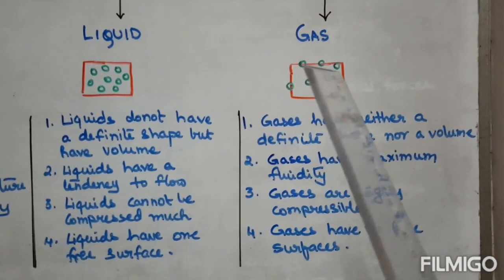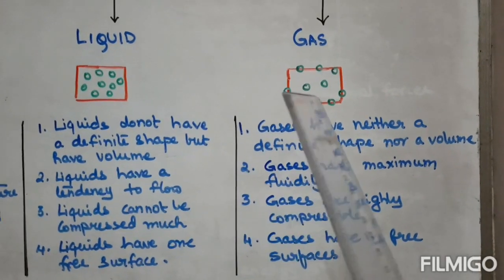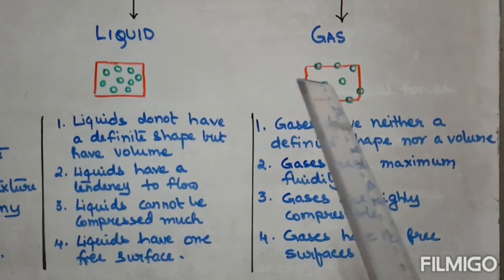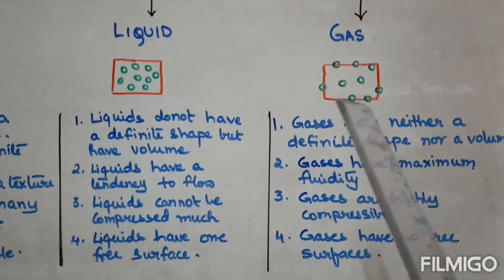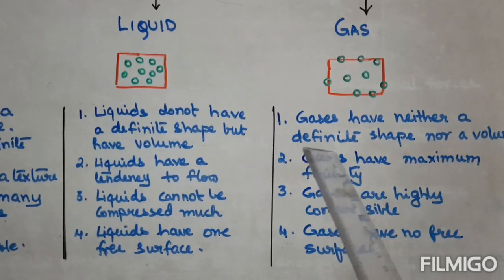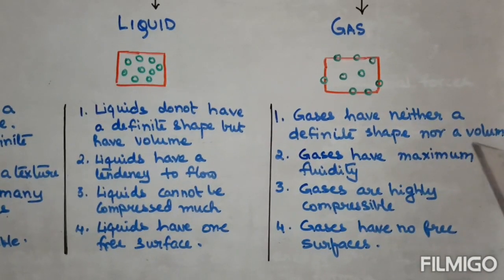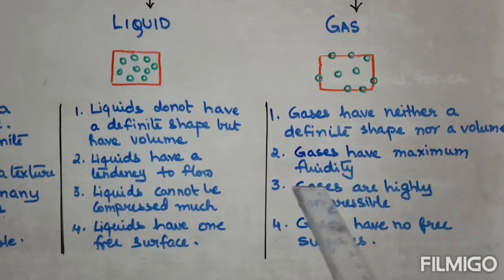Next is the molecular arrangement of a gas. You can see the molecules are far apart. Intermolecular space is maximum and the intermolecular attraction is minimum. So gases have neither a definite shape nor a definite volume. It has maximum fluidity.